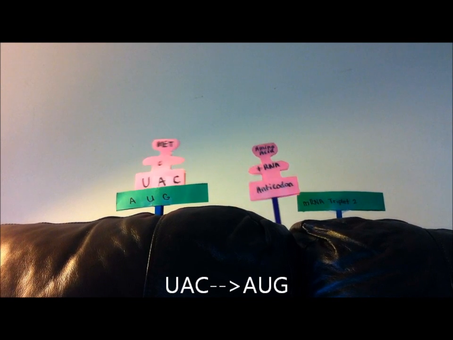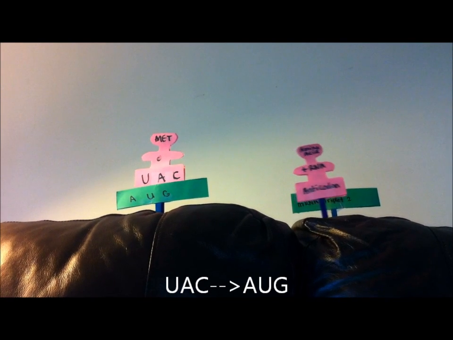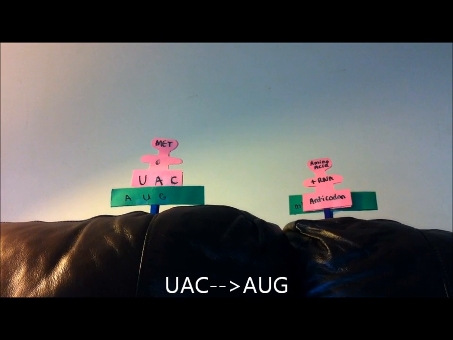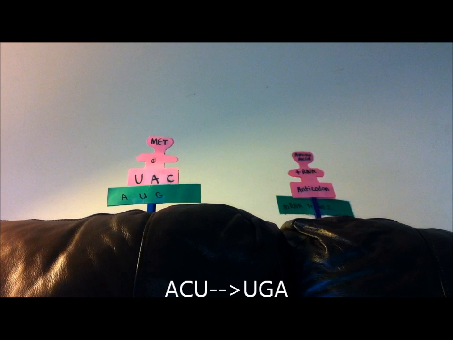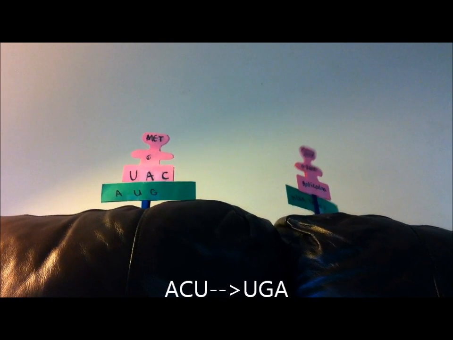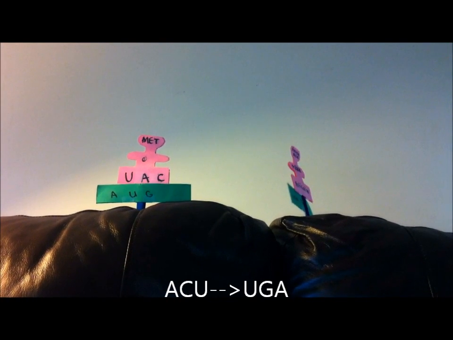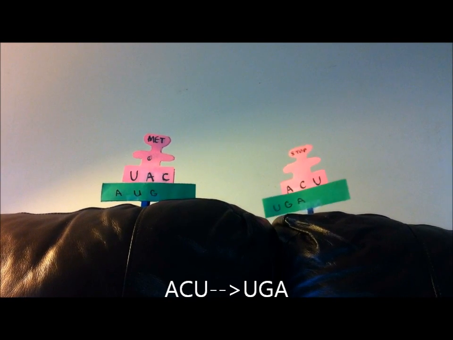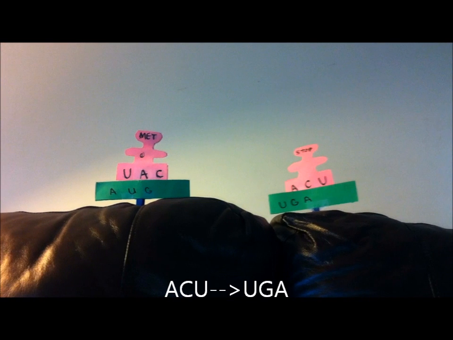An initiator tRNA and mRNA go to the ribosome. The tRNA attaches to the 5' end and scans for the start codon on the mRNA, AUG. The mRNA matches up with the tRNA's anticodon, UAC. Above the anticodon, attached to the tRNA, is the start amino acid, methionine.